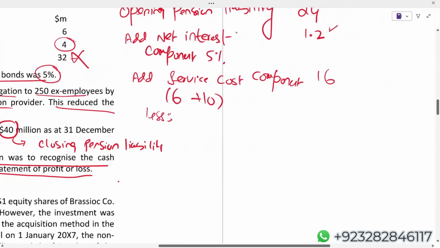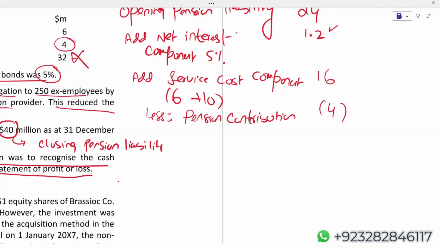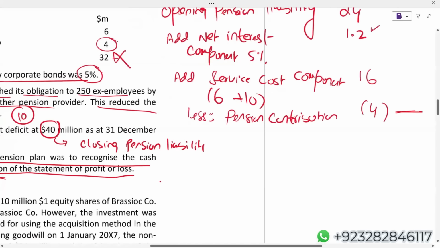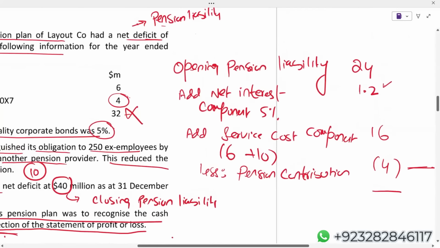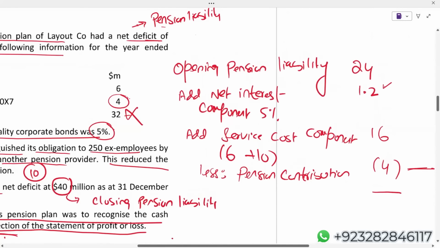So less the pension contribution, which is 4. Logically, this 4 million increases your pension plan assets and reduces your liability. It is not your expense. So this 4 will be removed from the operating expenses, from the operating category. Now, let's see, according to our calculation, what should be our liability? 24 plus 1.2 plus 16 minus 4. Students, I'm having 37.2.